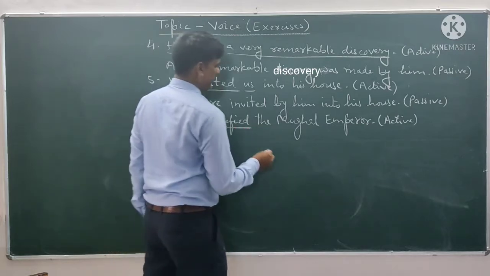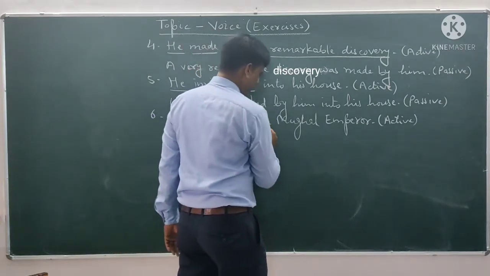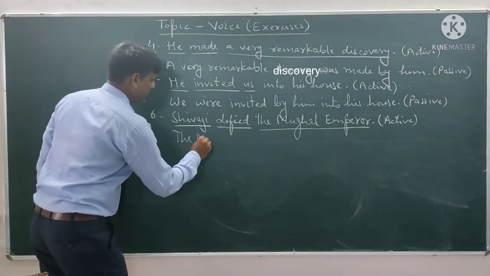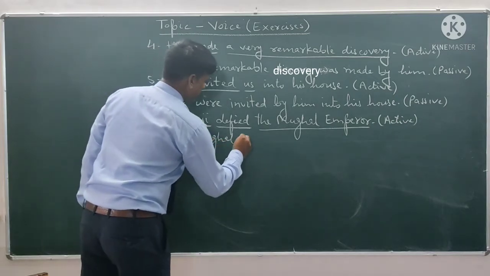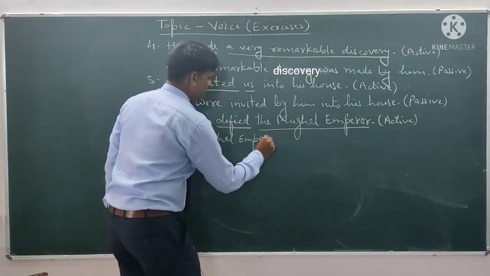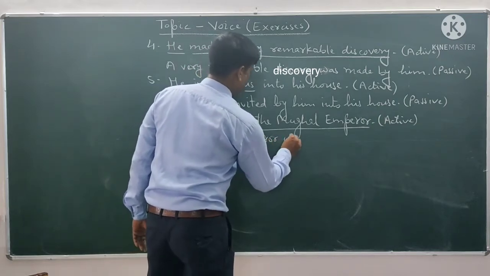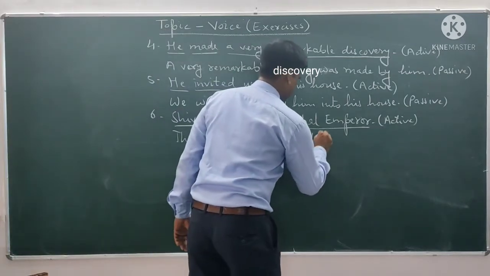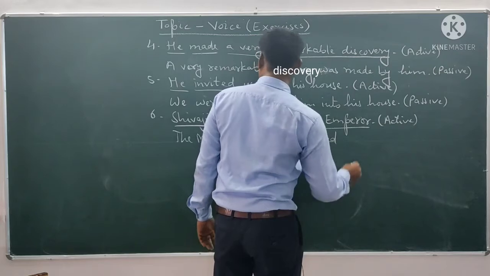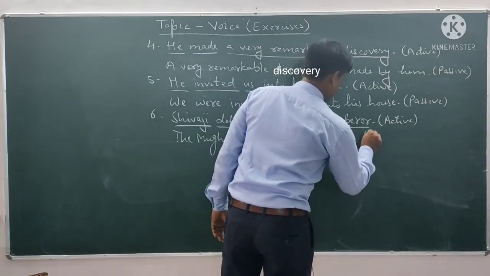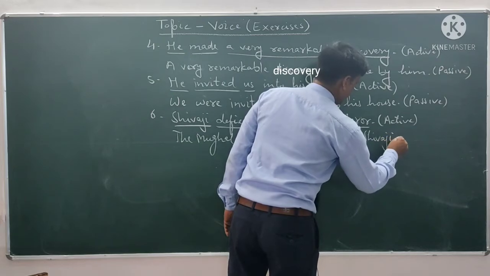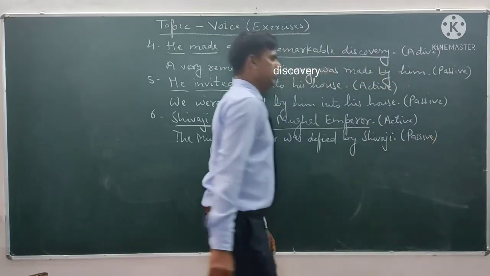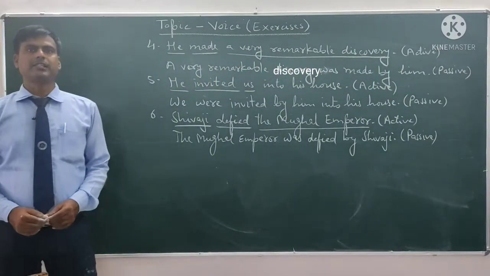Shivaji subject, defied verb, and the Mughal emperor is the object. So this will be the Mughal emperor. The subject is singular, that's why we will write was. This is simple past tense. Was defied by Shivaji. By Shivaji. Full stop. This is passive voice. Okay. So this is exercise number 2.